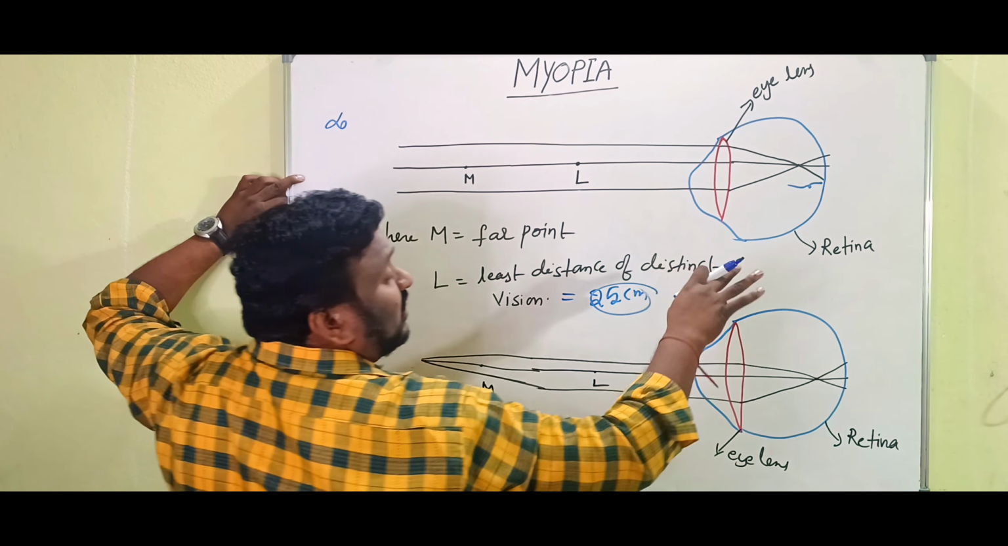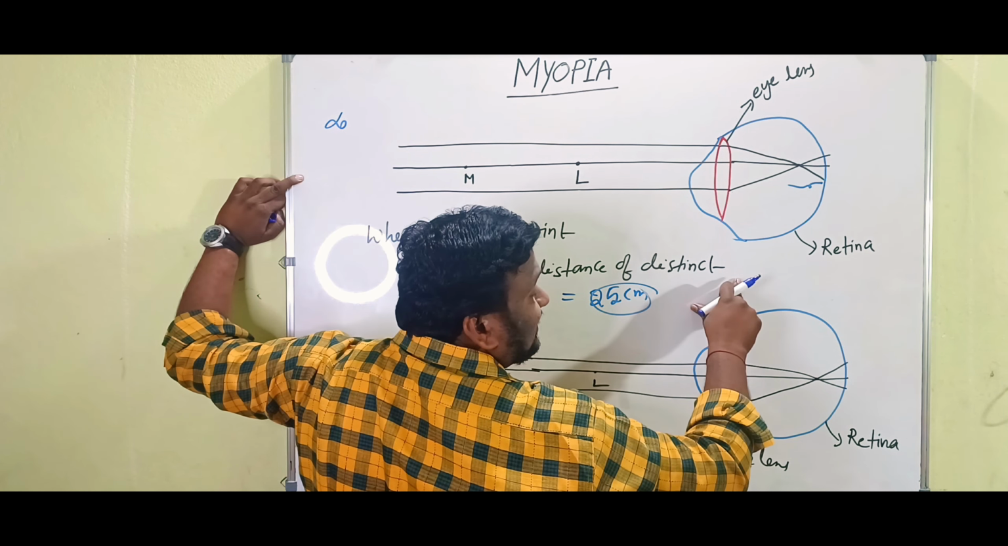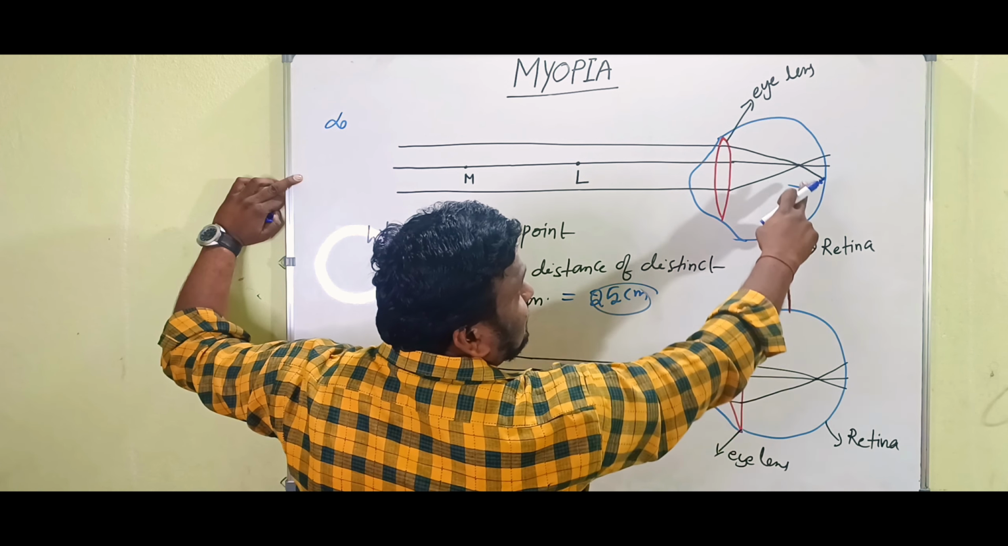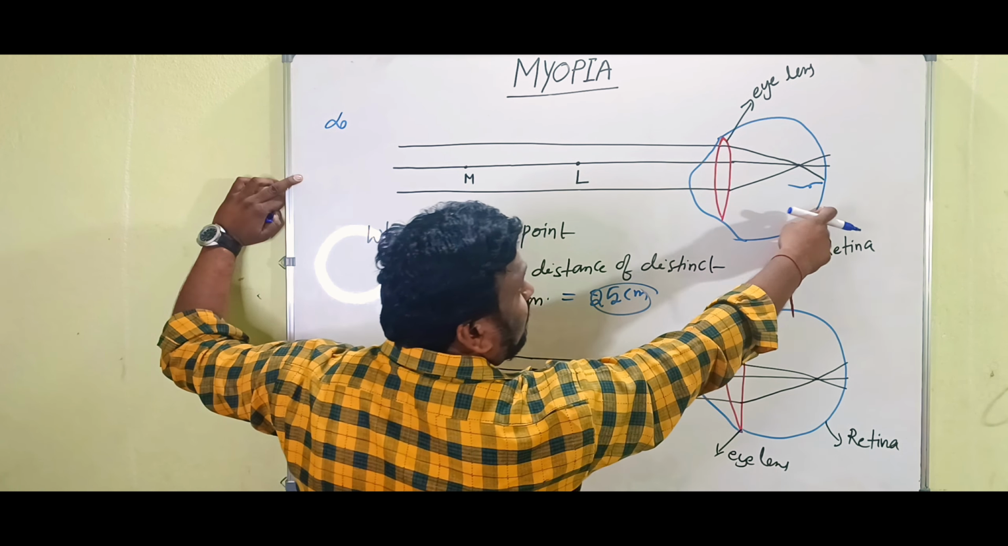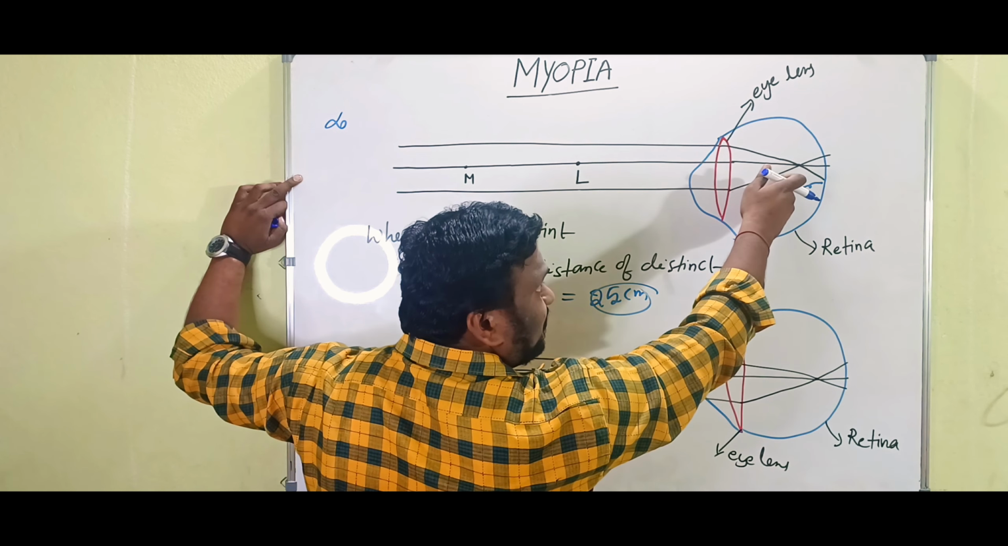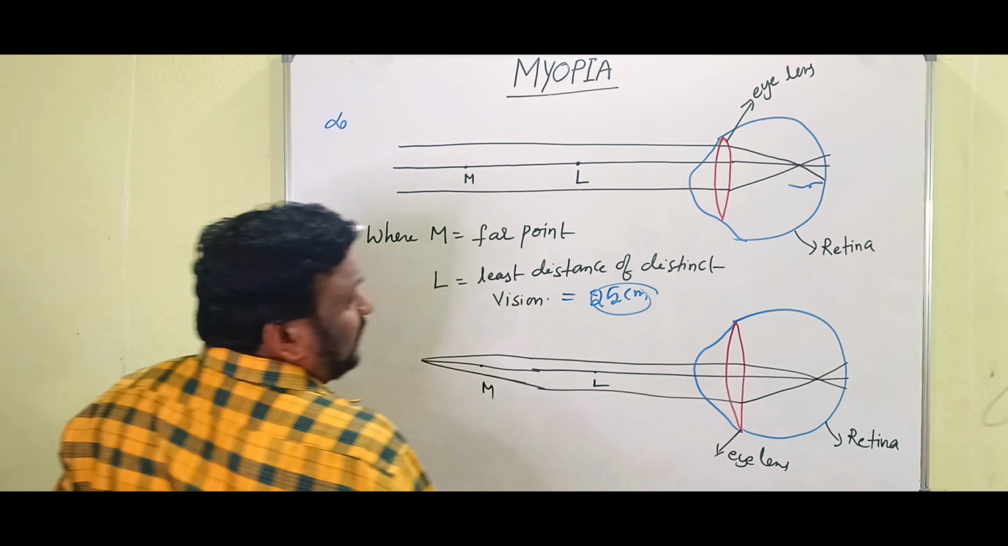That's why they are unable to see the object clearly. Why? Because the image is forming in front of the retina. We can see only when the image forms on the retina, but here it forms in front of the retina, so we are unable to see.